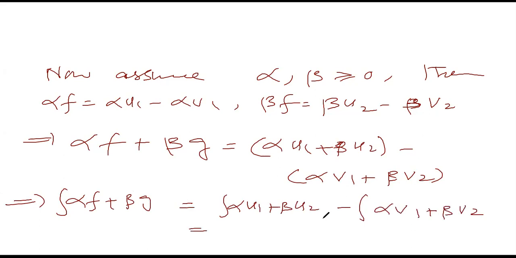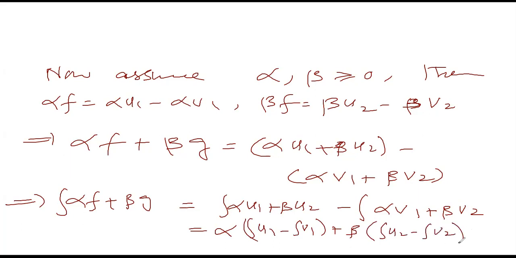You can see this is now simple, because for an upper function we can move out the scalar. So it will be alpha times the integral of u1 minus the integral of v1, plus beta times the integral of u2 minus the integral of v2.